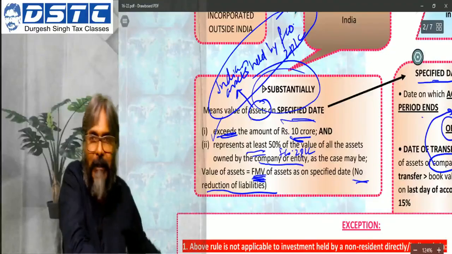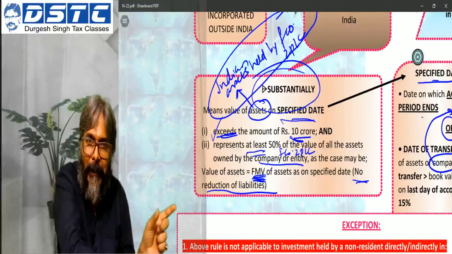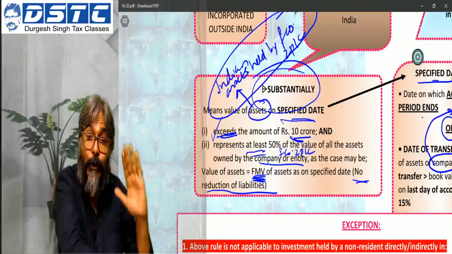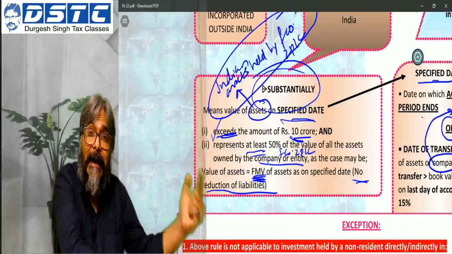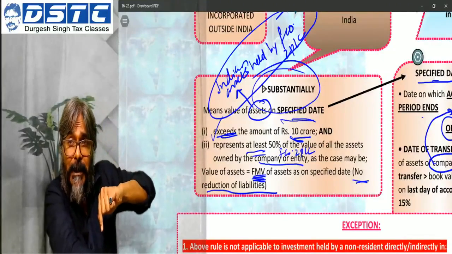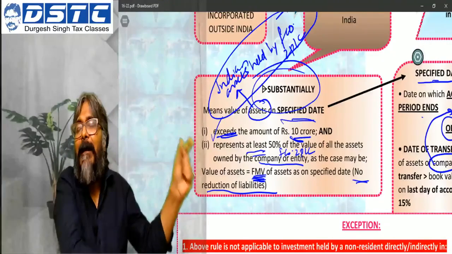So when you talk about the value of the Indian asset, herein this has to be the fair market value, and that fair market value should be without the deduction of the liabilities. If liabilities have been reduced in calculating the fair market value, you need to add up that liability amount.